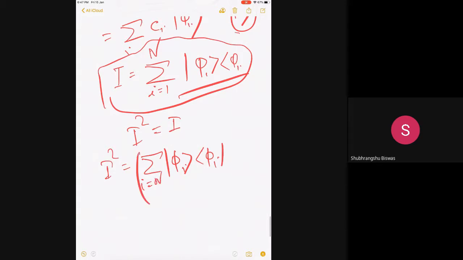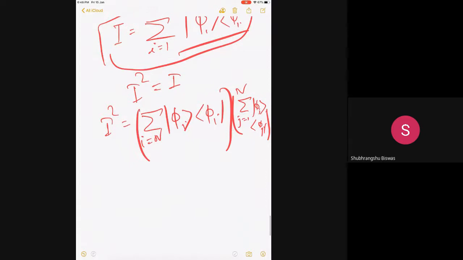That is one identity. Another identity will be, again, the same thing, but now you have to use a separate dummy index. Please remember, |phi_j><phi_j|. Right? So you have this multiplication. So what will happen now? Sum over ij. I'm now putting a double summation, |phi_i><phi_i| |phi_j><phi_j|. Dirac notation is very beautiful actually.